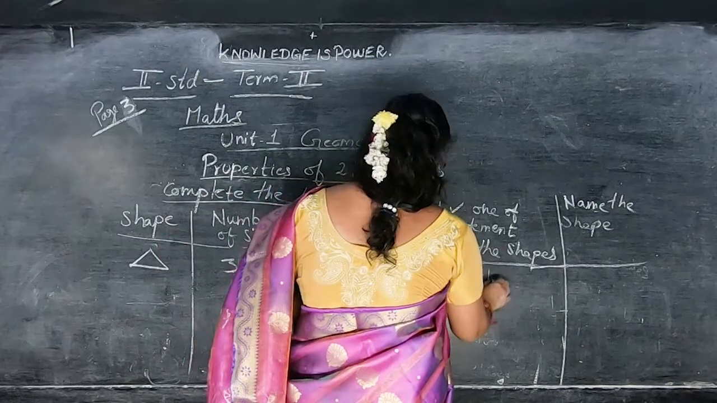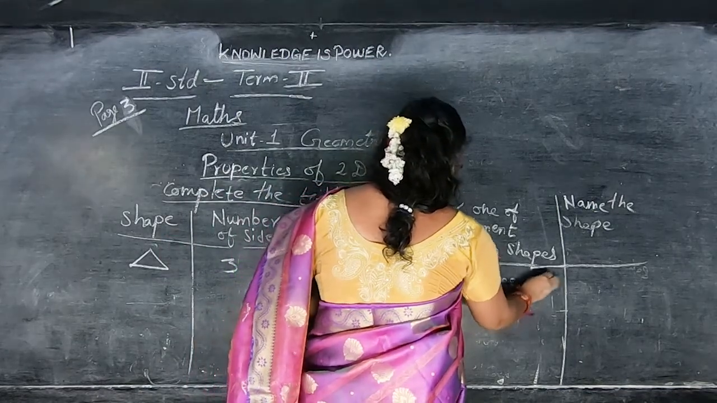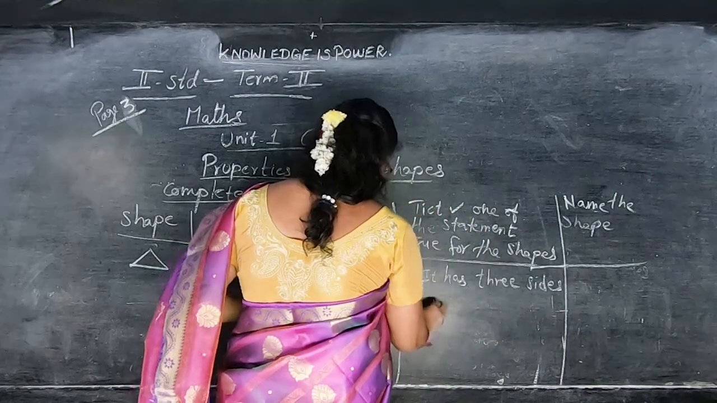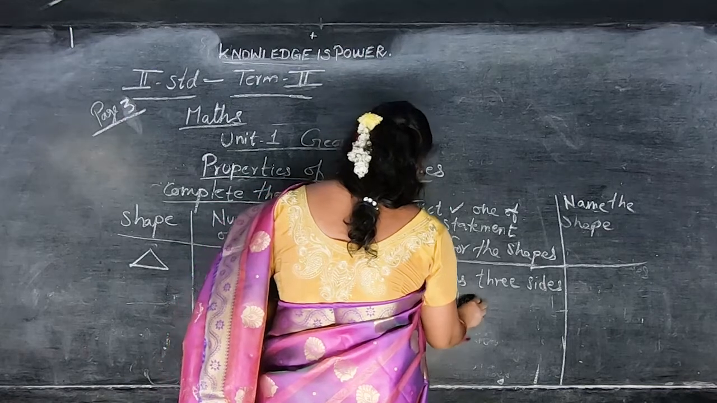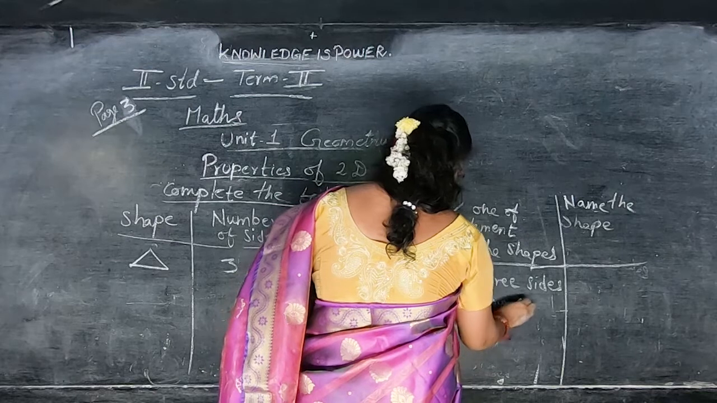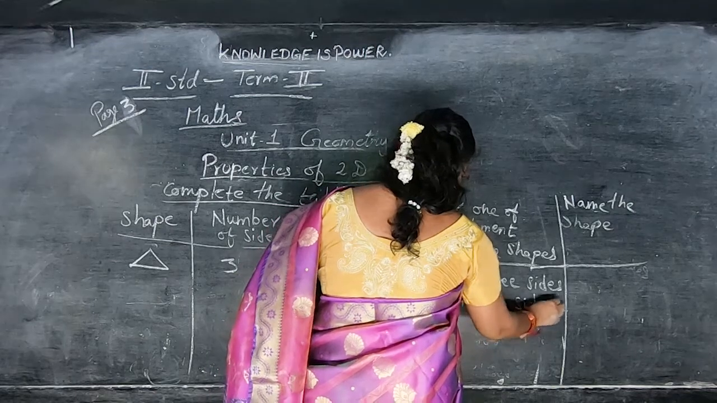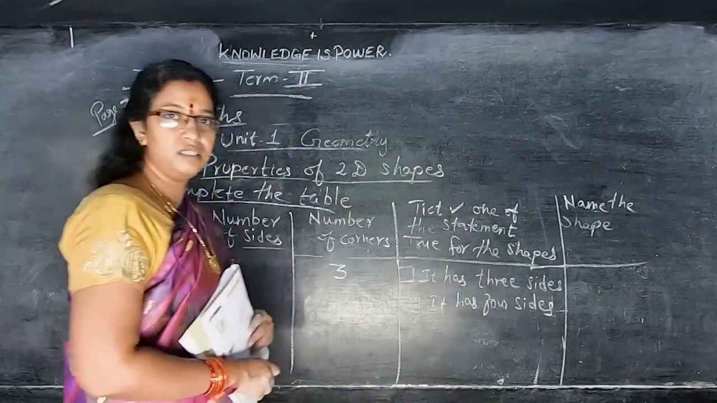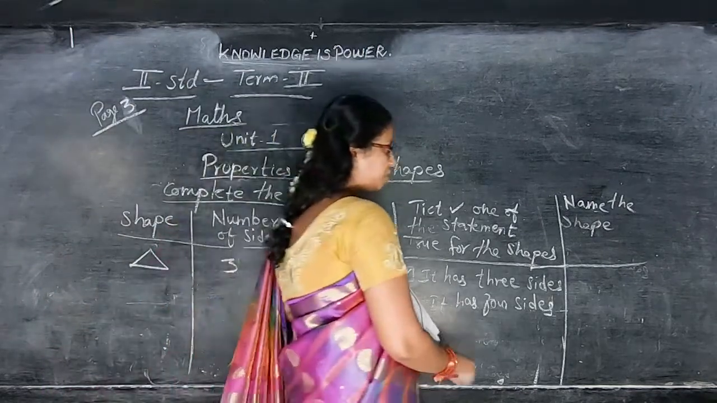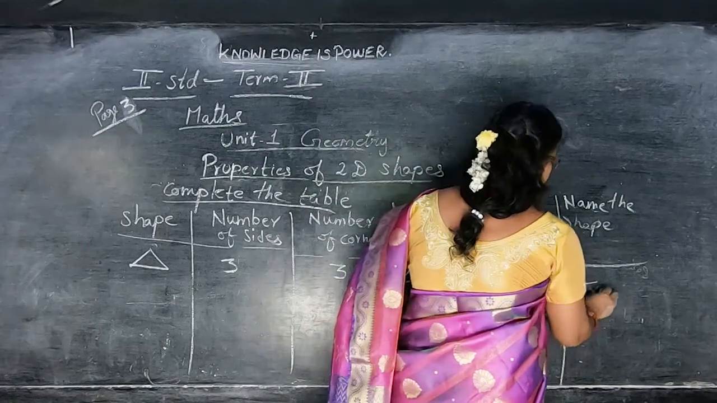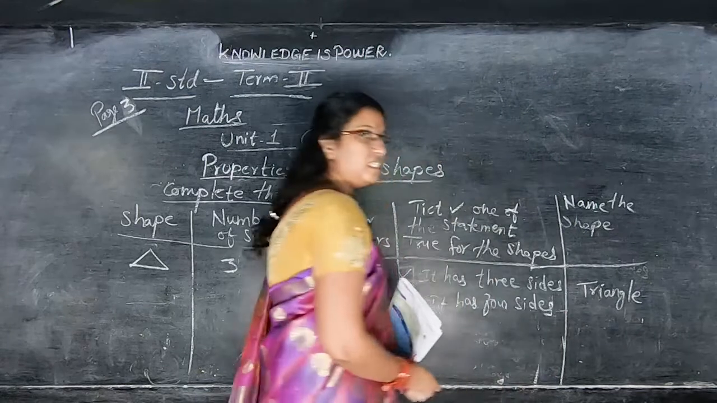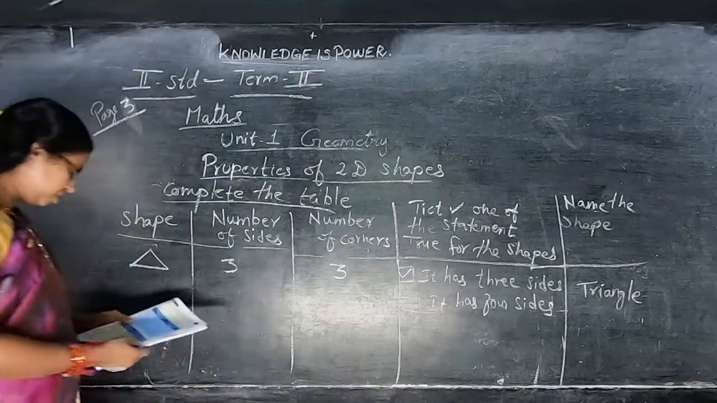It has three sides. 3 sides only, no, children. Another statement: it has 4 sides. Say how many sides? 1, 2, 3 sides only. So this statement only is correct. The name of the shape is triangle.